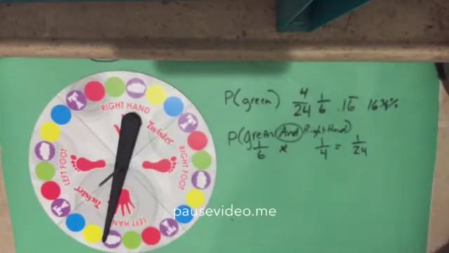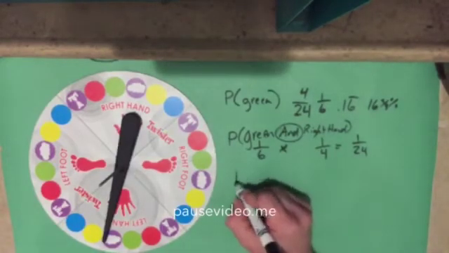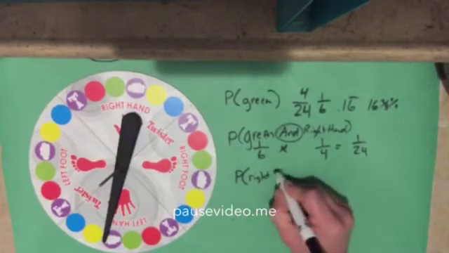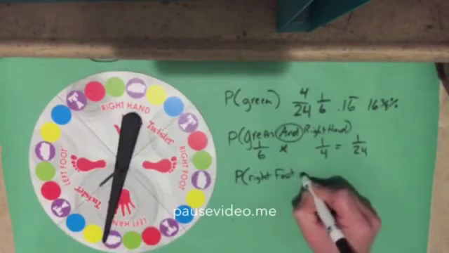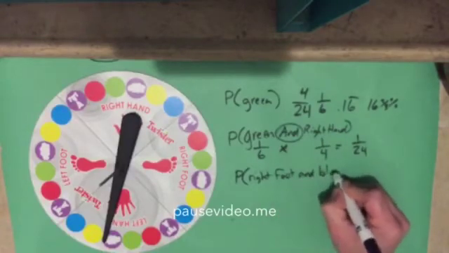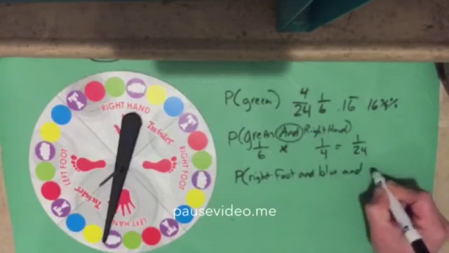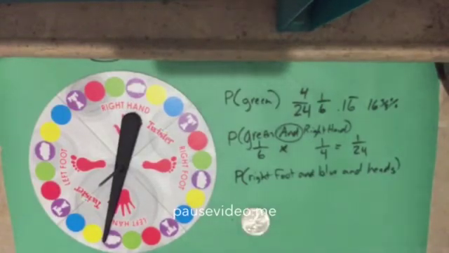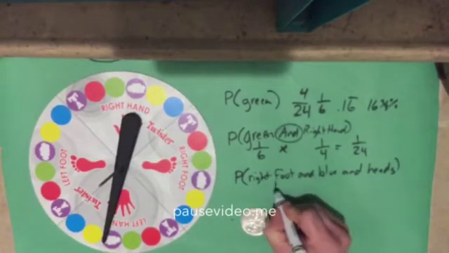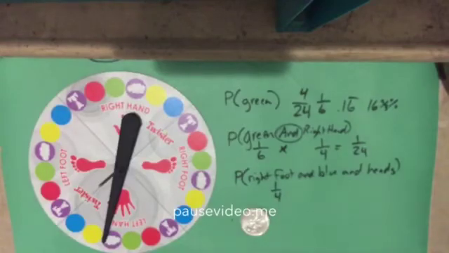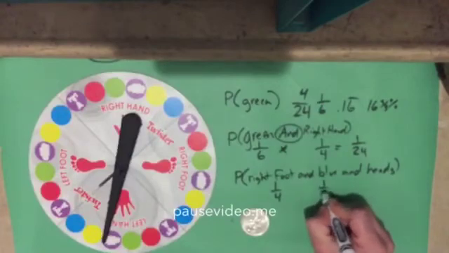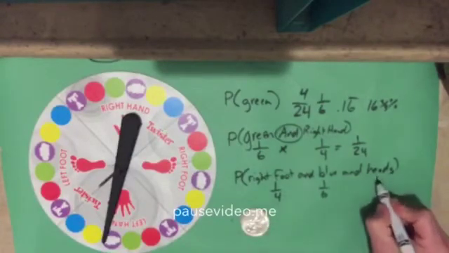So we're going to change that just a little bit. And now we're going to say, what's the probability that I get right foot and blue and I flip a heads with a coin? So now I have another probability, right? So what's the probability I get right foot? Well, 1/4. What's the probability I get blue? Well, there are 4 out of 24, or 1/6. And what's the probability I get a heads? 1 chance out of 2.